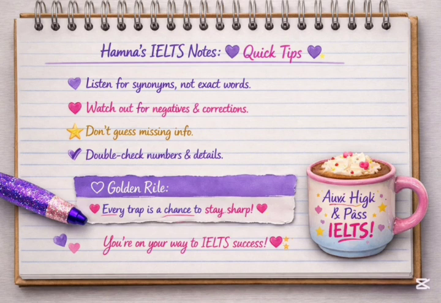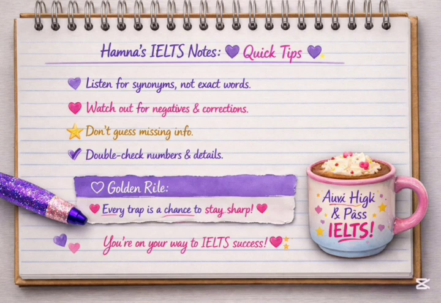If the question says the classes are not conducted on Mondays, the answer is not given. You don't have to assume it's false, because it's clearly not mentioned. So the answer is not given, not false. Don't guess, okay? Don't assume that it's false. You just have to see whether the information is mentioned or not. And if the information is not mentioned, the answer is not given. True, false, not given. Here the answer is not given.